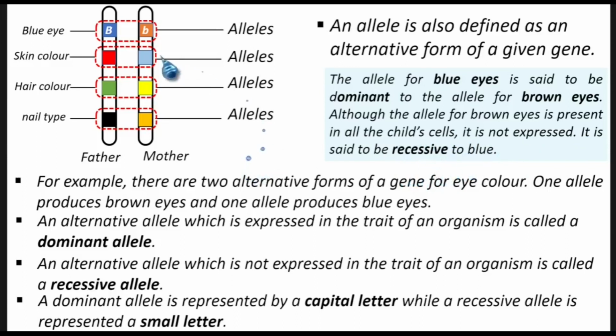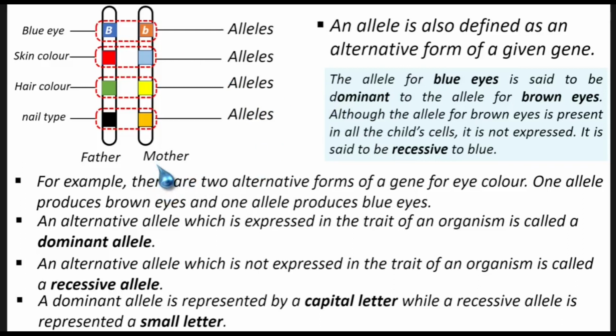So this allele can be in the cells of the child's body, but since it has not been expressed in the eyes, we can say it is recessive to blue, and blue is dominant to brown. Now we are done with what alleles are and what they do.